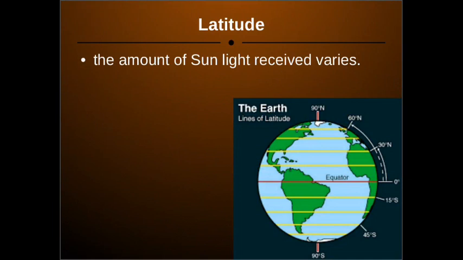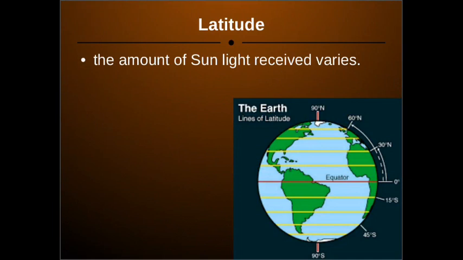As I told you, the higher the latitude, the more the temperature decreases. The lower the latitude, the closer it is to the equator, and the more temperature there will be. This is why the red colored equator area has more temperature. In the equator area, we receive the highest amount of sunlight.